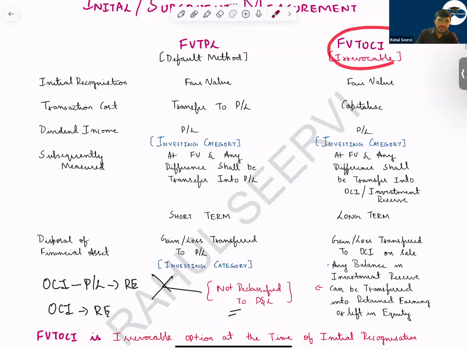So for fair value through OCI, what will happen? At fair value, transaction cost will be capitalized. Dividend income will go to P&L under the investing category. Now, for subsequent measurement at fair value, any difference will be transferred to OCI under investment reserve. So fair value through OCI will normally be used for long-term assets.